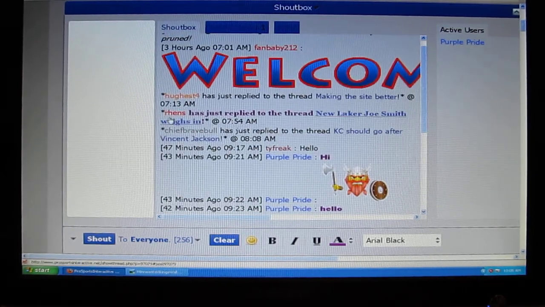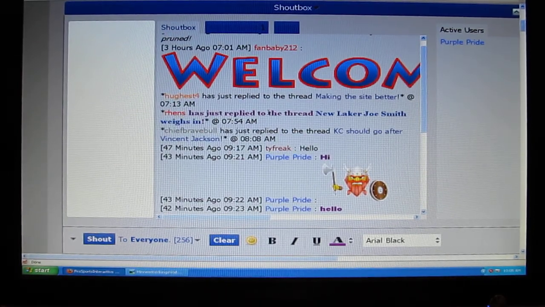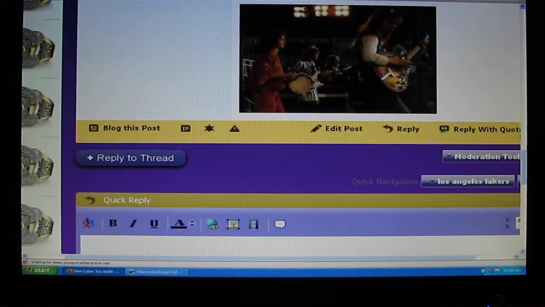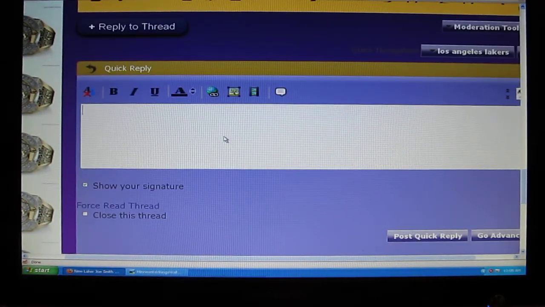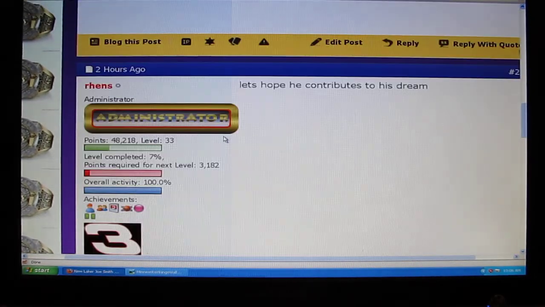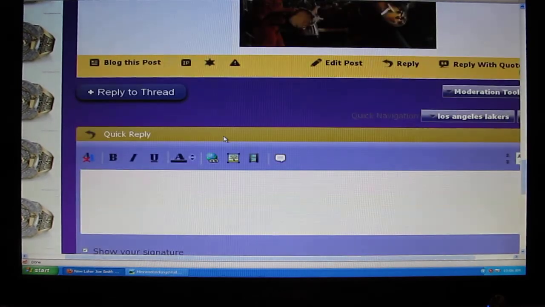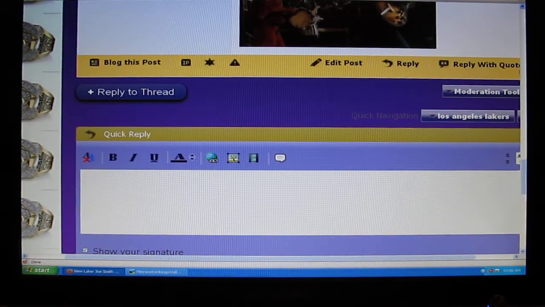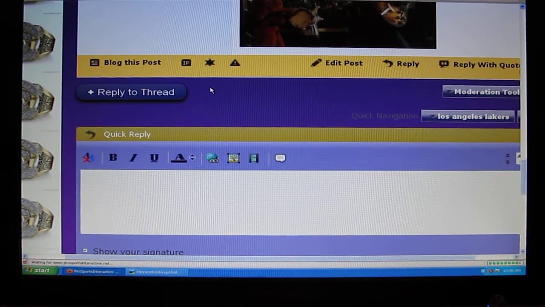For instance, here it says member Renz just replied to the thread, new Laker Joe Smith weighs in at 7:54 this morning. So we click on that, and it will take you right to that thread, and now we can post our reply and see what they said to our reply. No more waiting, just done in an instant, and we can reply to it right away. That's a very nice feature of the shoutbox.